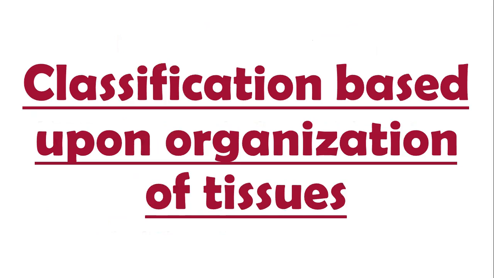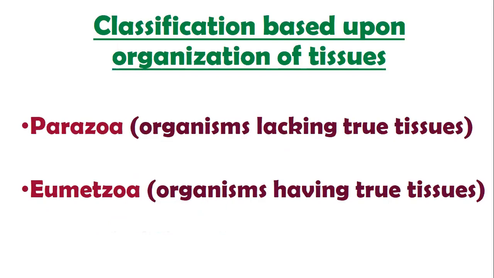Then, classification based upon organization of tissues. So first of all, we are going to divide the animals into two groups depending upon the presence or absence of tissue organization. For this, can you recall the topic in your ninth book, levels of organization?